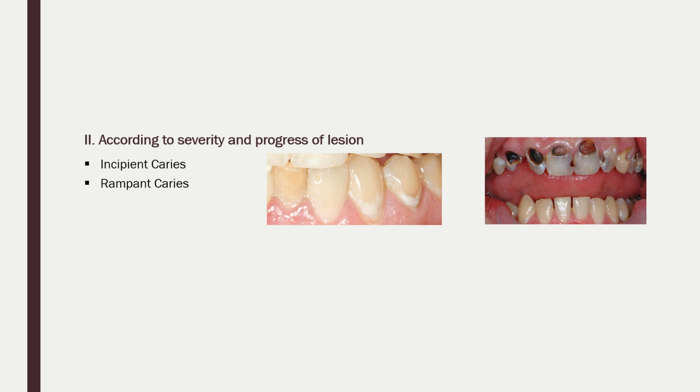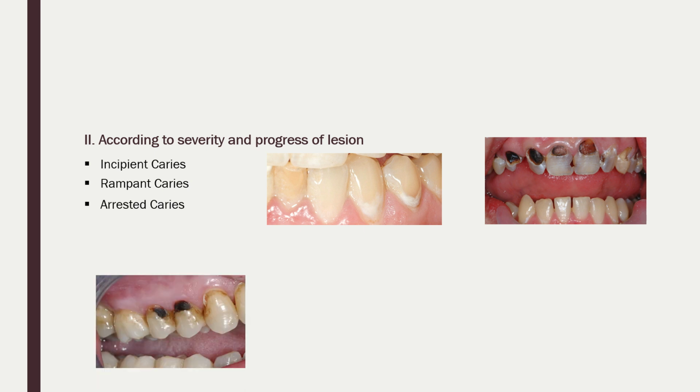So this is the rampant caries. Then is the arrested caries. Once the oral conditions become favorable, the caries process gets stopped. It appears as dark black lesions, as you can see. So that is the arrested caries.